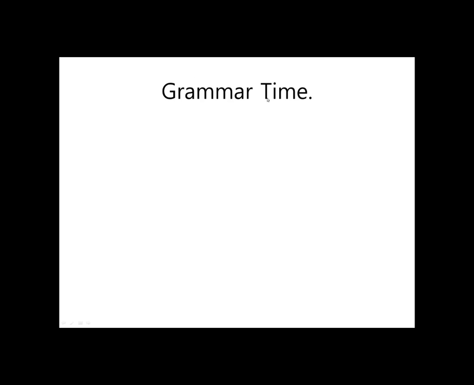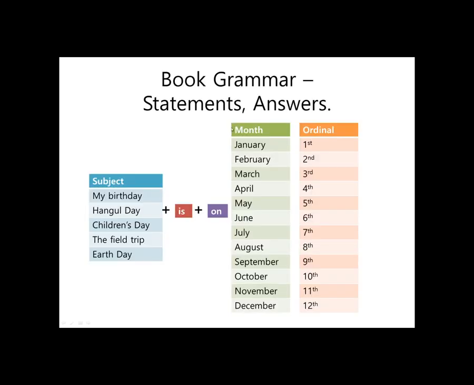Okay, so grammar time. Let's learn some in-depth grammar. Okay, the book grammar for this topic. We'll practice statements and answers. And it goes like this. Okay, so we say, my birthday is on January 1st. So we put an event here at the beginning.